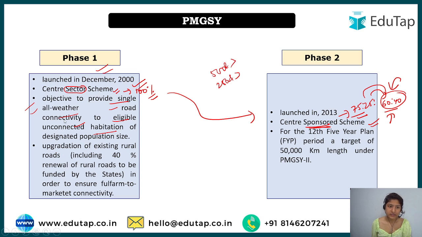And then another objective under phase 1 was upgradation of existing rural roads, including 40% renewal by the state. Because in phase 1 it was a center sector scheme, it was said that if there is some existing road that needs to be reconstructed, 40% will be contributed by the state government, in order to ensure full farm to market connectivity. And in phase 2, they set a target of 50,000 kilometer length under PMGSY, Pradhan Mantri Gram Sadak Yojana phase 2. Okay, so for every phase there was an objective.